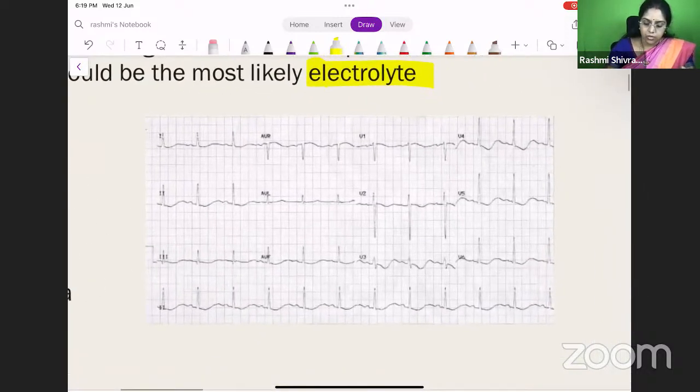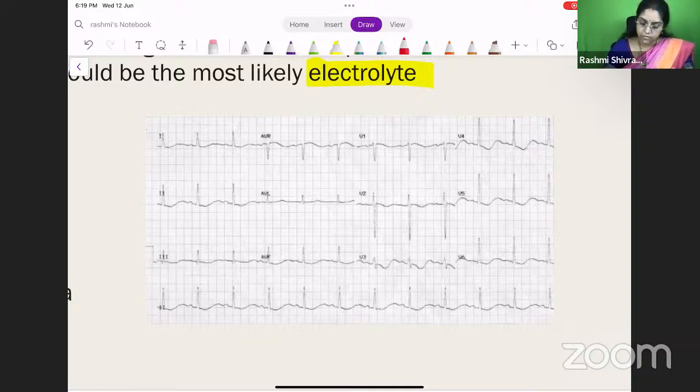Okay. So let us go through this ECG. What do you think are the findings in this ECG? Please put up your answers in the chat box. So what is the most likely electrolyte abnormality? First, let us find out what the ECG says.